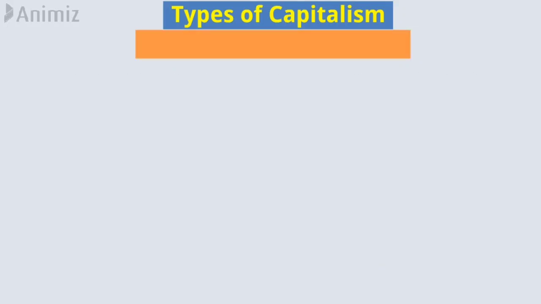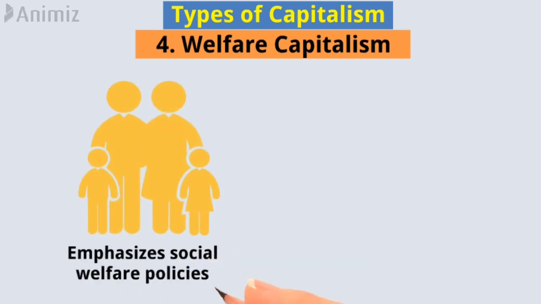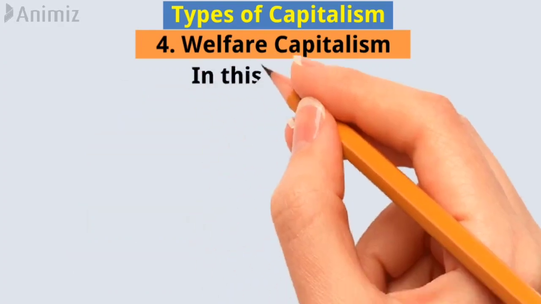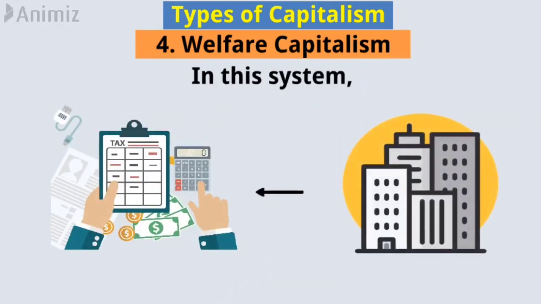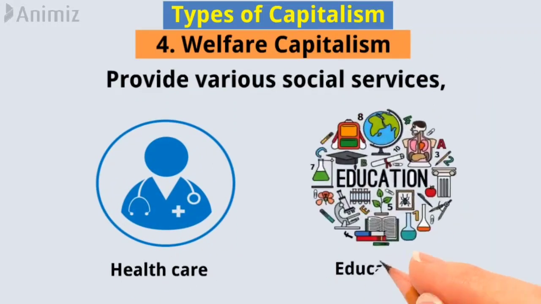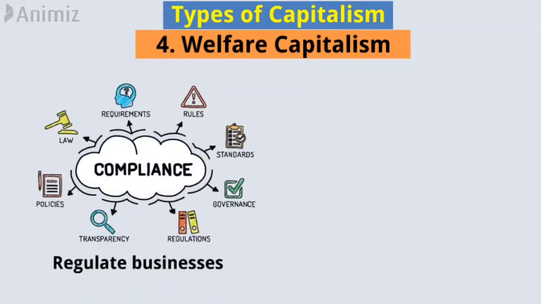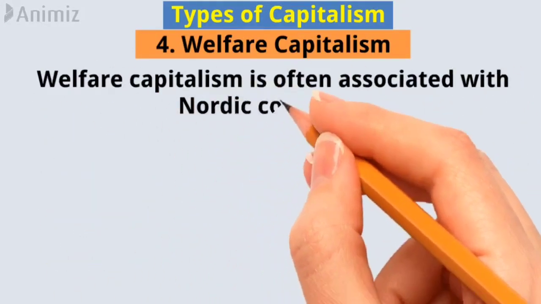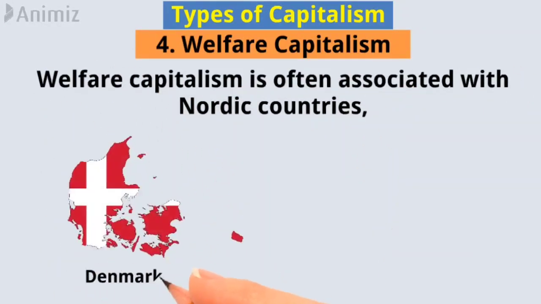4. Welfare capitalism. Welfare capitalism is a type of capitalism that emphasizes social welfare policies and protections for workers. In this system, the government collects tax from companies and may provide various social services, such as health care and education, and may regulate businesses to protect workers' rights. Welfare capitalism is often associated with Nordic countries, such as Denmark and Finland.